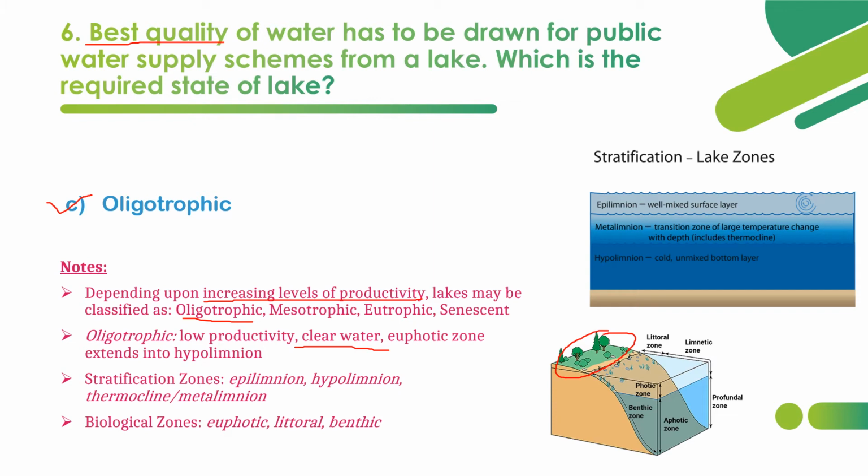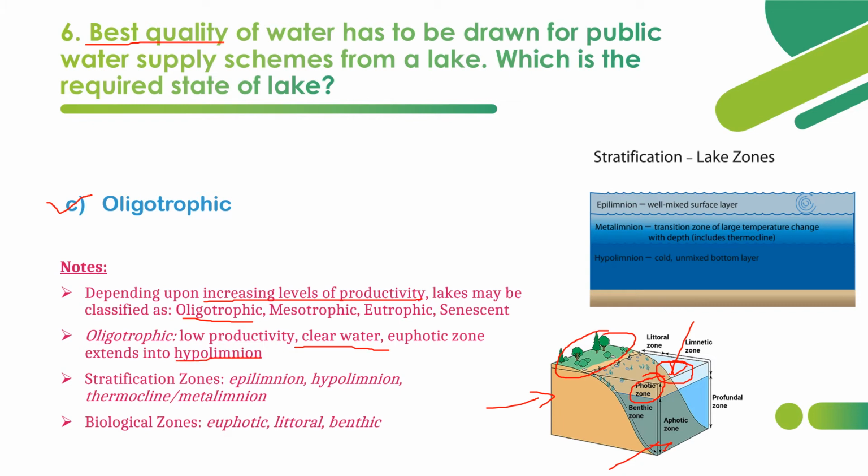So what is euphotic zone? This is euphotic zone, you can see in this diagram. This is the uppermost layer, the zone which is exposed to sunlight. Below which the water will be somewhat cooler. In euphotic zone, water will be warmer. Wherever the zone or depth of lake is exposed to sunlight, that zone extends to what?